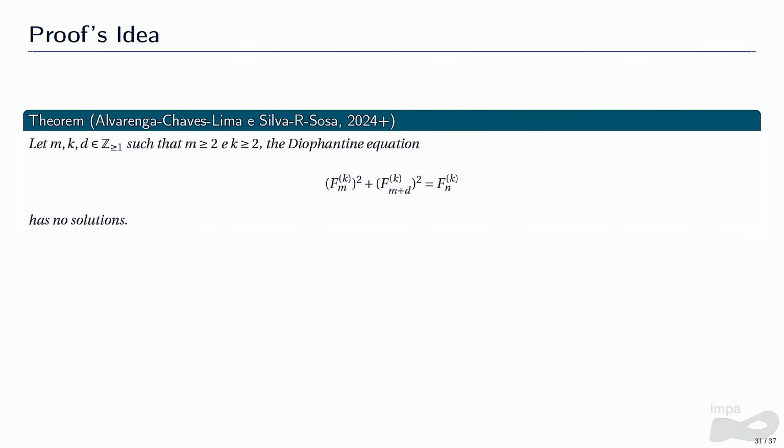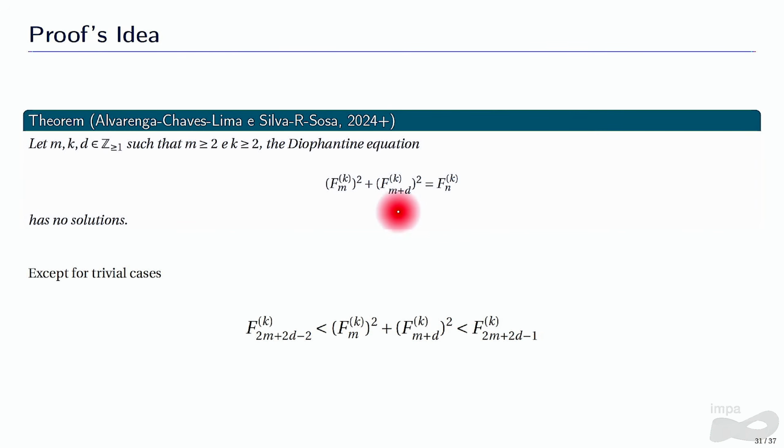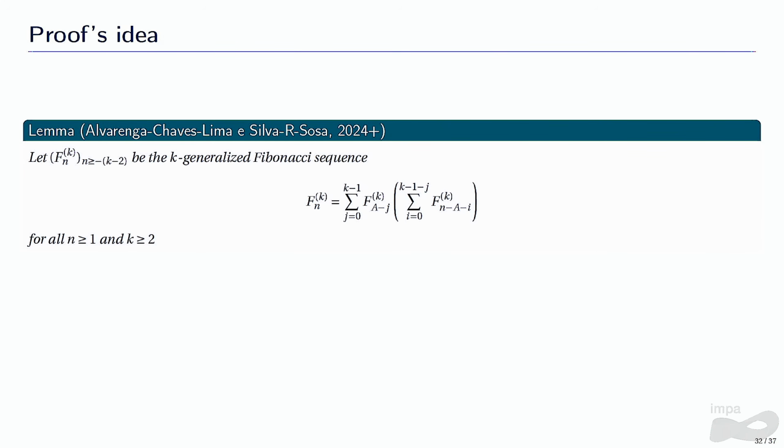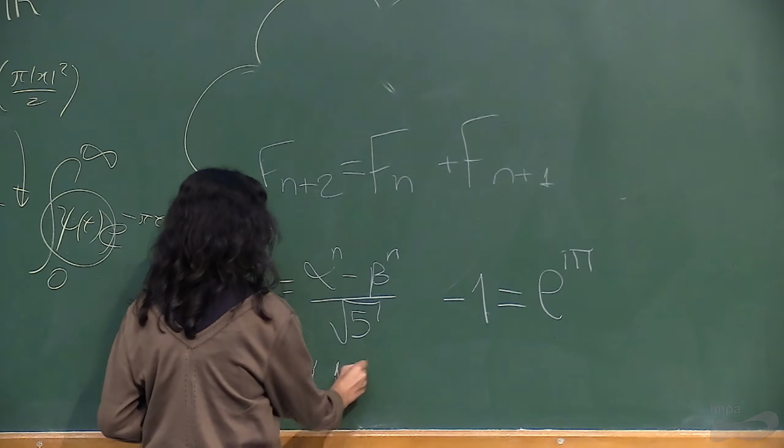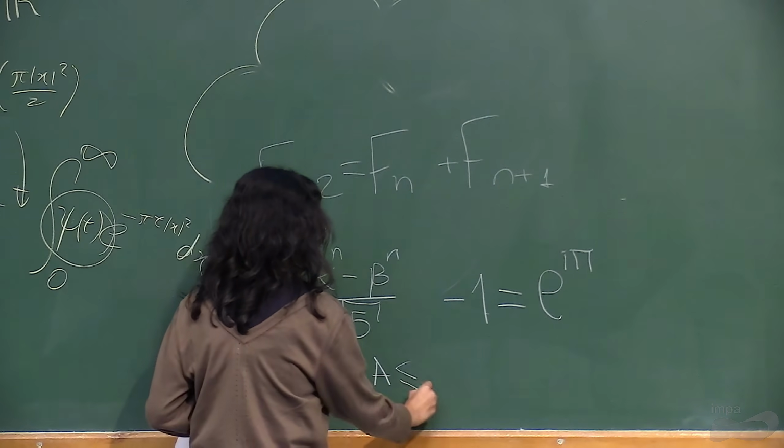So the third theorem was a little bit different to prove. Our idea was to show that this sum here is always in between those two consecutive Fibonacci numbers. So it can't be a Fibonacci number because it's always in between two consecutive ones. And in order to show that, we proved this lemma here. And this formula is true for all A in this interval.